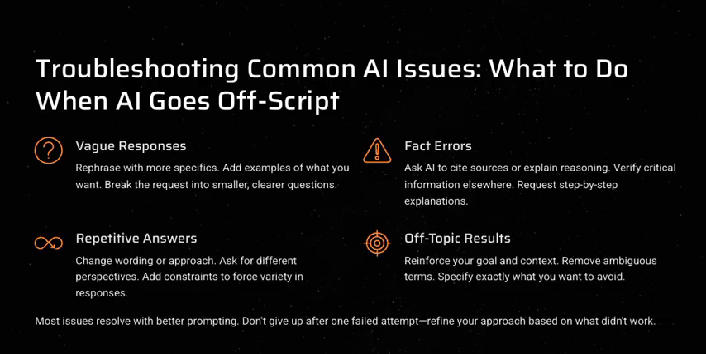Another point is off topic results. Reinforce your goal and context. Remove ambiguous terms. Specify exactly what you want to avoid. These are the things that you have to focus on. Remove the jargon. Remove the terms which are ambiguous in nature. Tell them precisely and exactly what to avoid and what to do.